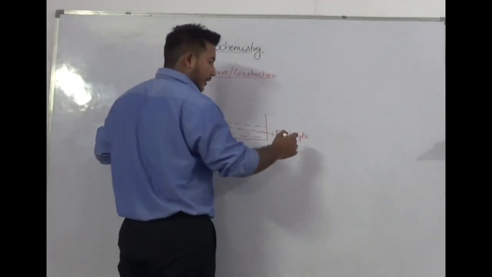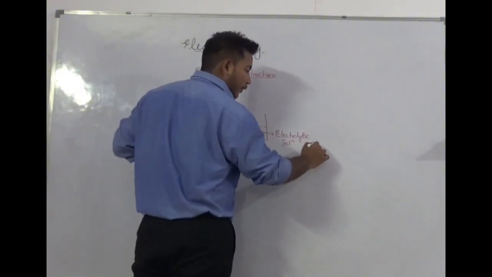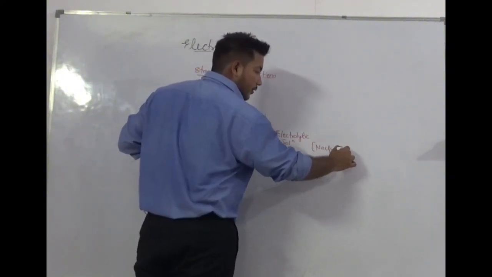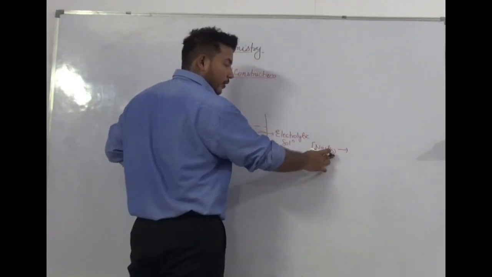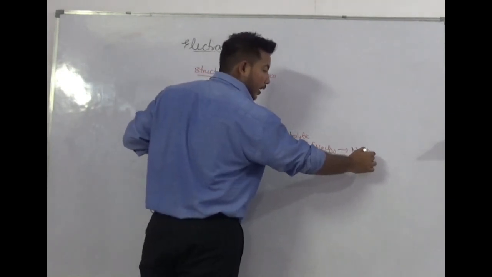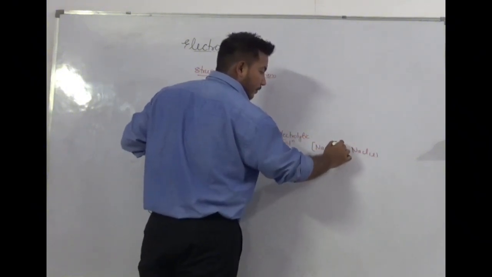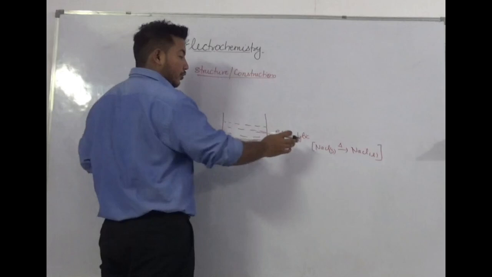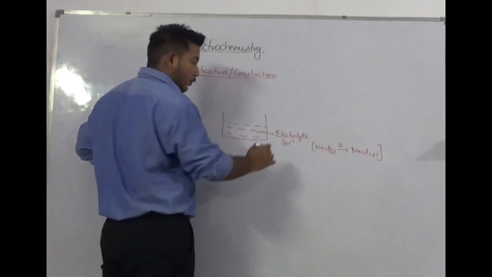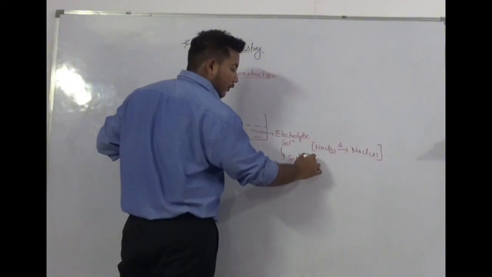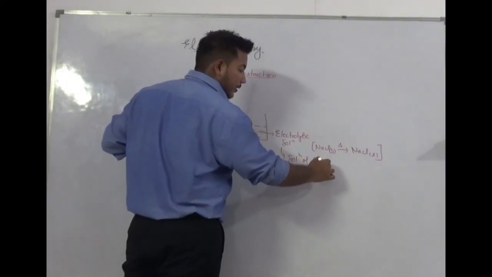Okay, let us take an example of NaCl solution. First, we convert solid NaCl into liquid NaCl by heat. So it is the molten electrolytic solution of NaCl. So what is the electrolytic solution? Basically, it is the solution of electrolytes.